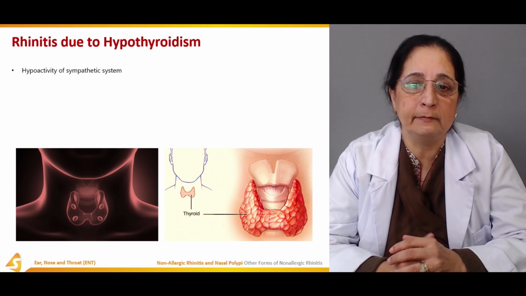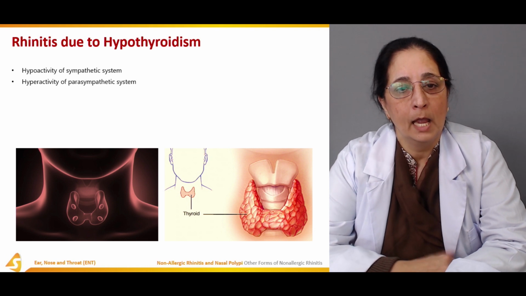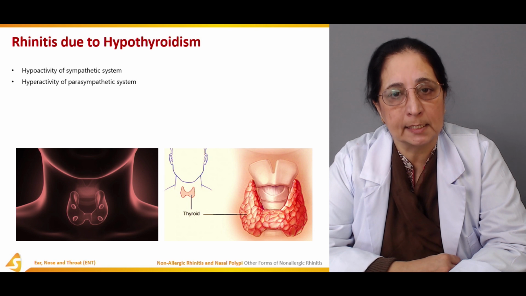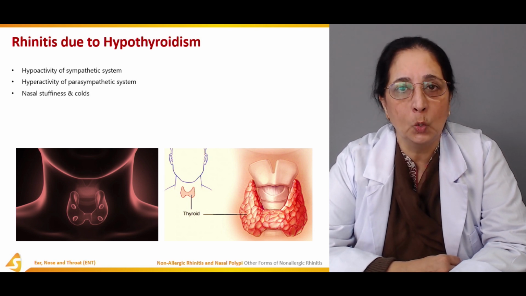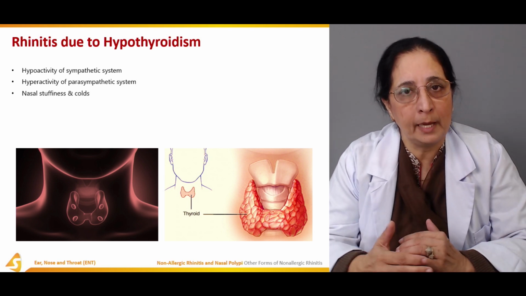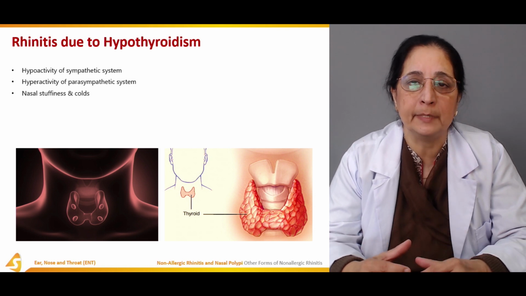So hypoactivity of the sympathetic system and hyperactivity of the parasympathetic system. Nasal stuffiness and colds are common. The patient is very cold anyway in hypothyroidism because the metabolism is low.